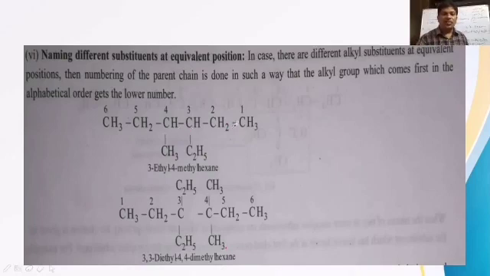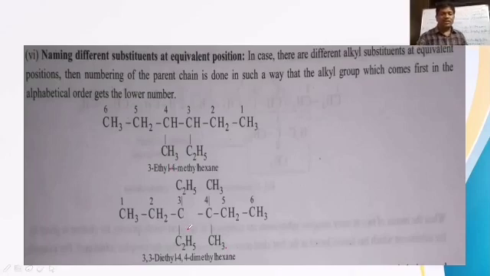If you number from right to left, 3 is for ethyl and 4 is for methyl. If you number from the other side, 3 is methyl and 4 is ethyl. So 4-ethyl or 3-ethyl, which is to be taken? 3-ethyl should be taken because alphabetically E comes first and should be given more priority than methyl. So ethyl should be given the lowest number, 3. The correct name is 3-ethyl-4-methylhexane.